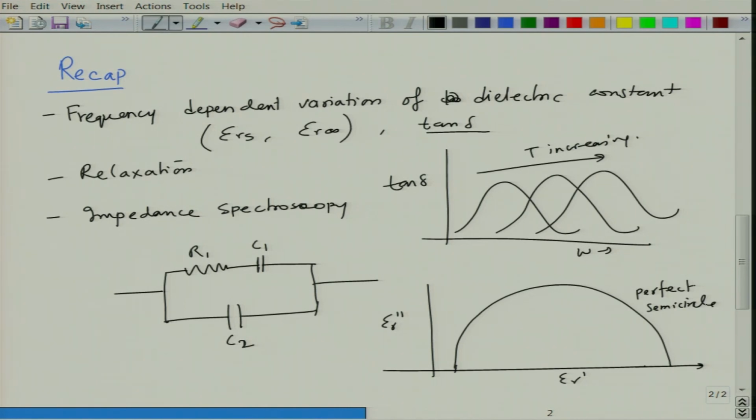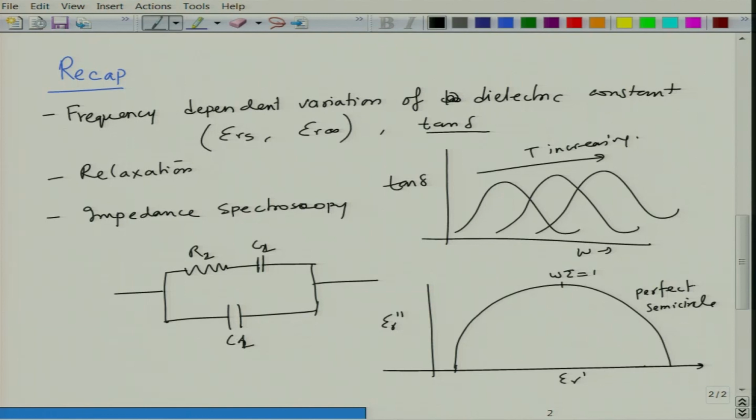And as we saw, the peak of this is at omega tau equal to 1, and from this you can determine various characteristics. So, this was actually R2, C2, C1 in the context of this.